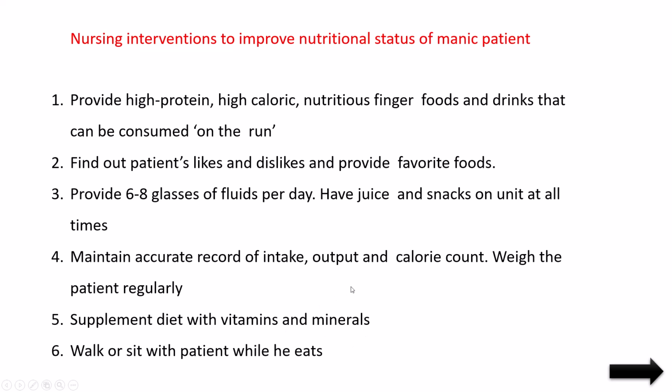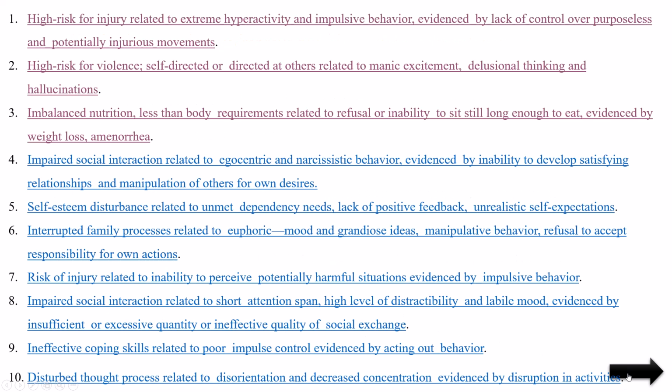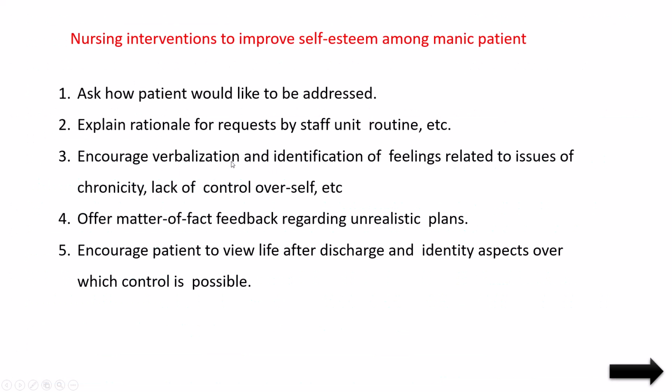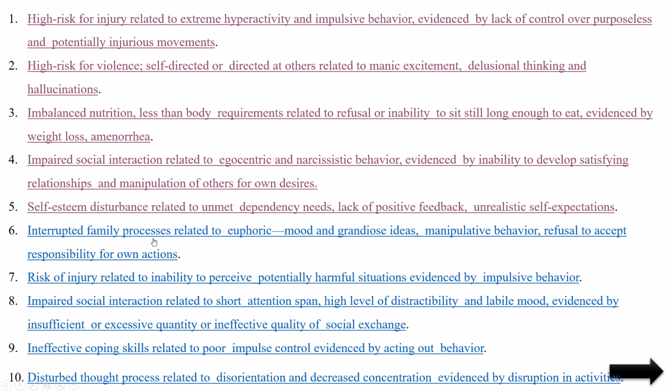Based on that, we can maintain his food intake. So these are to balance the nutrition. Impaired social interaction due to his narcissistic behavior. Narcissistic behavior is overactivity. Already we have seen it in high risk for injury and high risk for violence. The same thing we have to maintain here also. Okay, the same points. Next is interrupted family process.